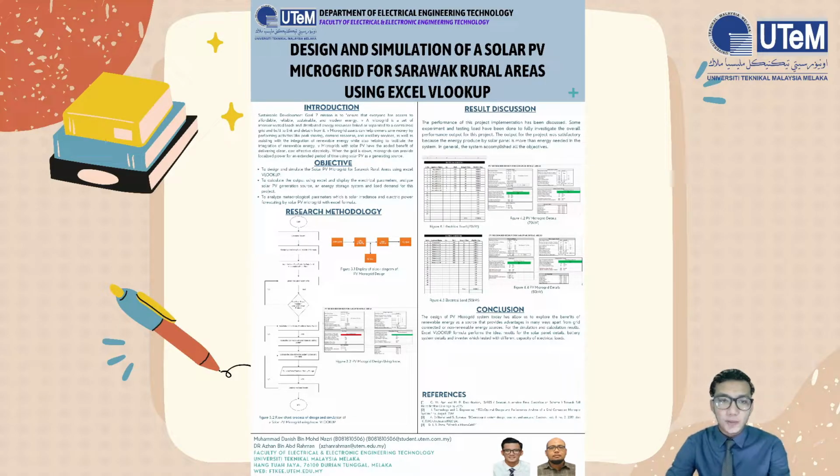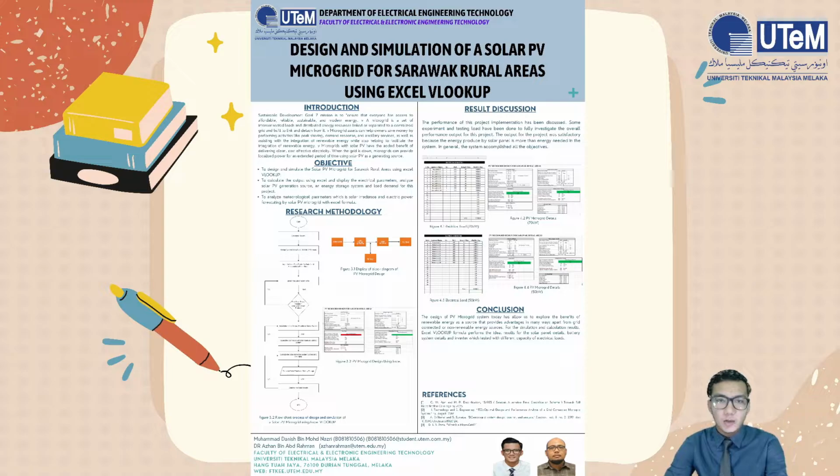A microgrid is one of the best solutions to electrify all the rural areas with full electrification. Besides, a microgrid with solar PV panels has the added benefit of delivering clean and cost-effective electricity. When the grid is down, a microgrid can provide localized power for an extended period of time using solar PV as a generating source.